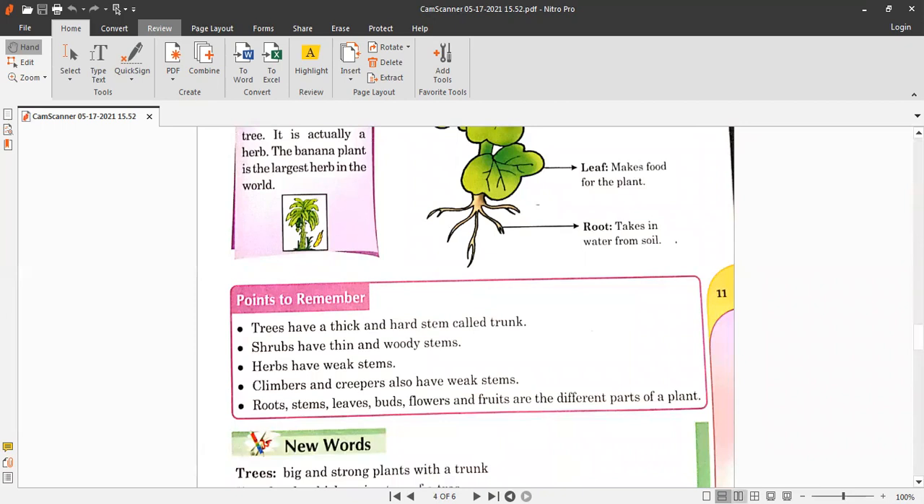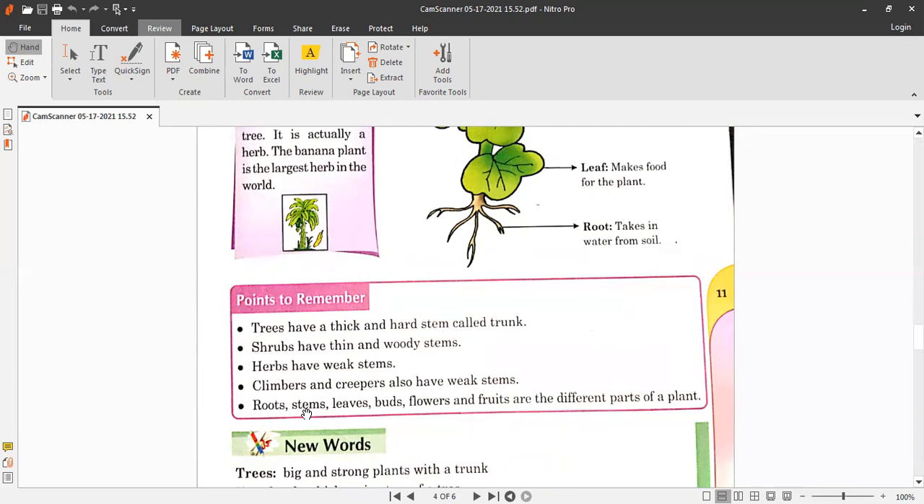So points to remember are: trees have a thick and hard stem called a trunk. Shrubs have thin and woody stems. Herbs have weak stems. Climbers and creepers also have weak stems. Climbers cannot stand on their own. They need support to climb on. And creepers grow along the ground.